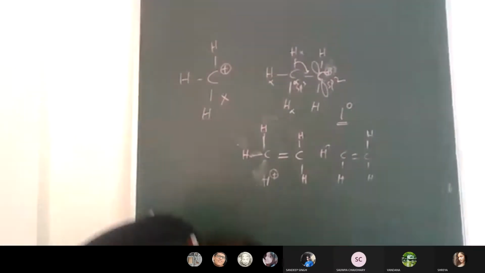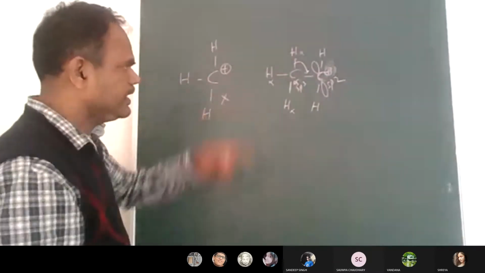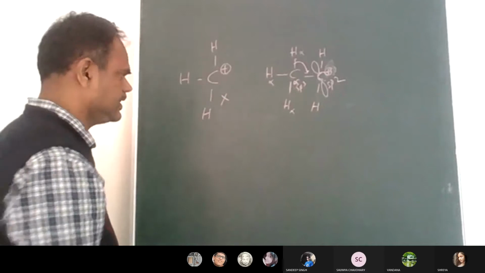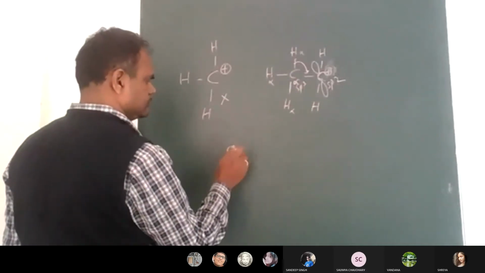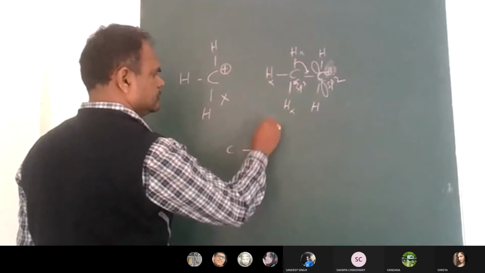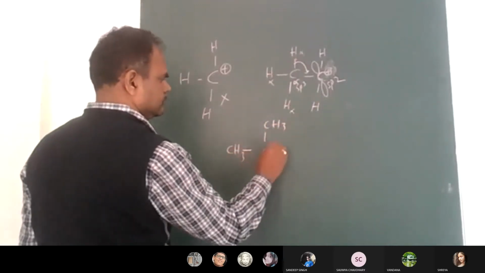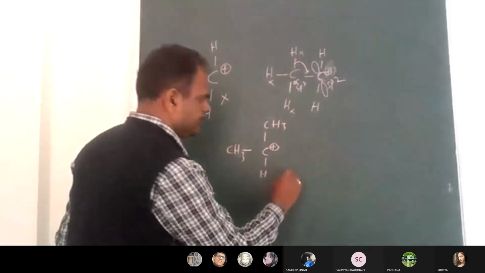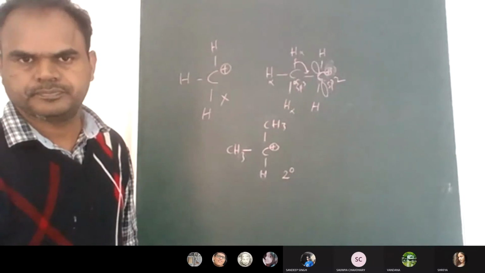Got it? So for the 1 degree ethyl carbocation we get 3. Now I am writing the 2 degree carbocation. How many resonance structures will we get?